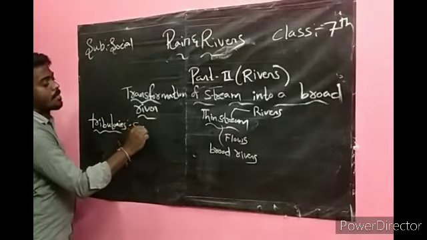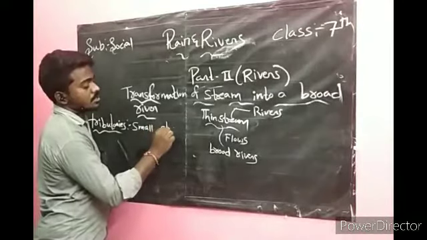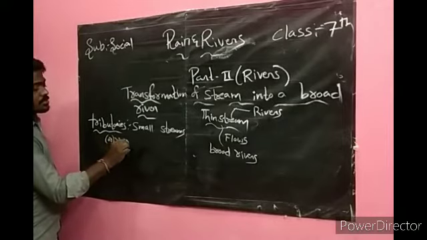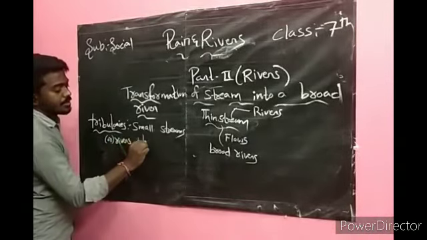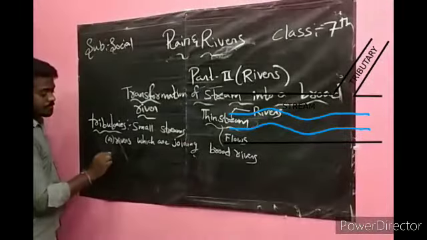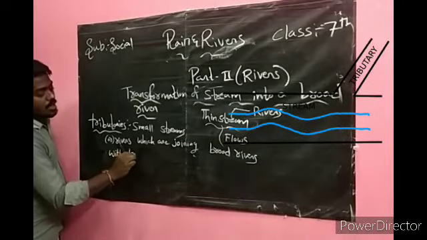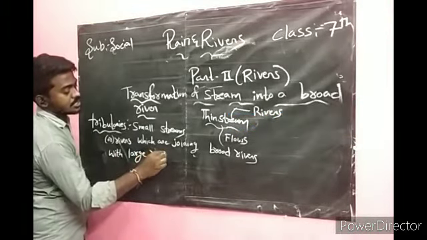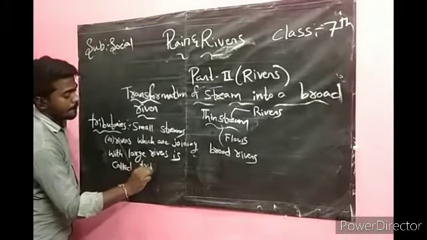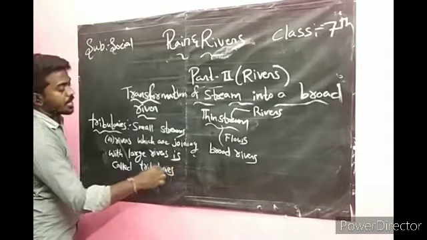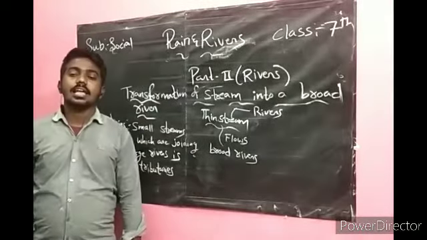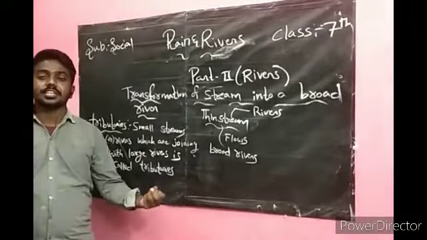Small streams are rivers which are joining with large rivers, and they are called tributaries. Very, very important.